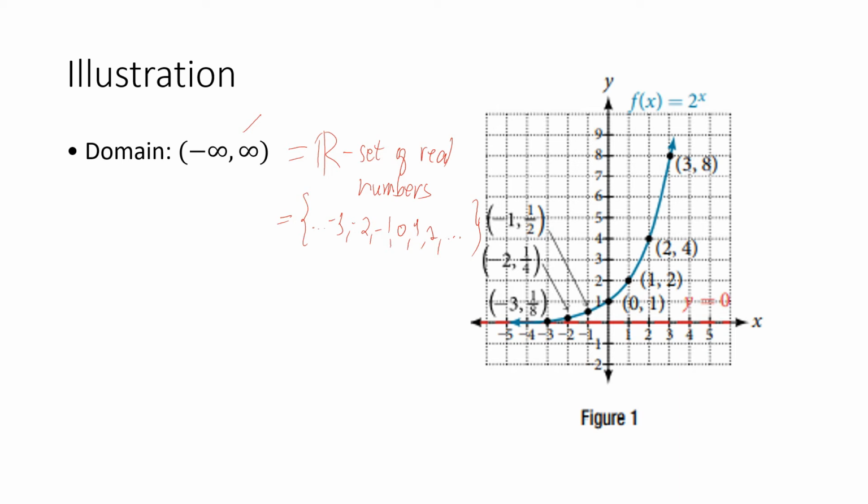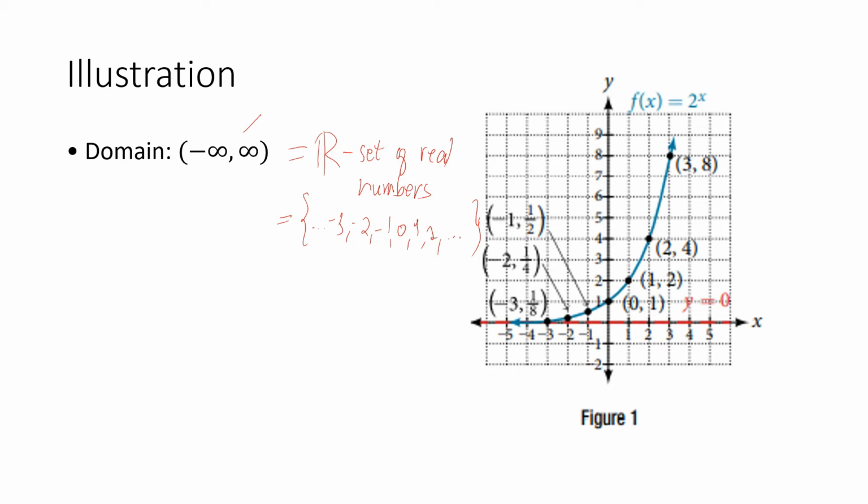Now, you may ask, Ma'am, is a fraction, let's say 1/2, included in this set? Yes, a fraction is an example of a rational number, which is included in the set of real numbers. How about irrational? Let's say square root of 2. Is square root of 2 a real number? Yes, and that is an example of an irrational number. So take note of that.